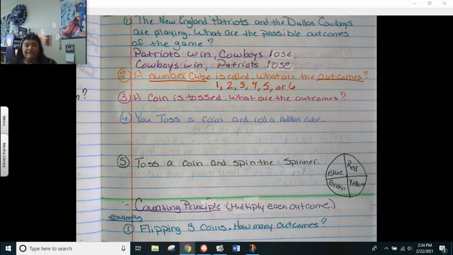Now, where it gets tricky, you're going to see a little bit down the road, is when you're doing more than one thing, when more than one thing is actually happening. That's when it gets fun. That's when you get really big tree diagrams. But the number cube is rolled. You can land on any number from 1 to 6. Go ahead and press pause for the next example and then press play.